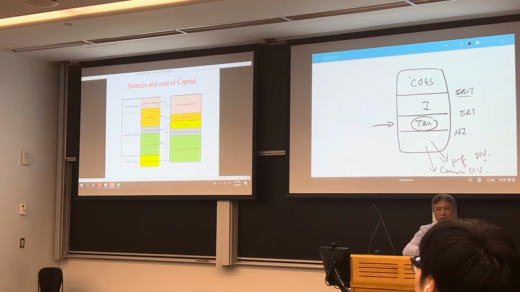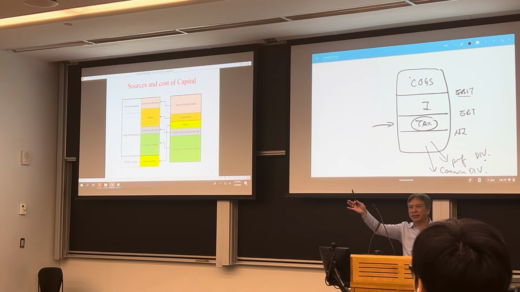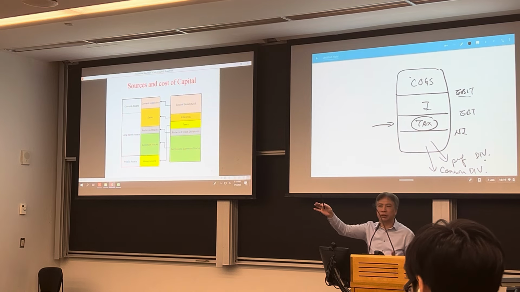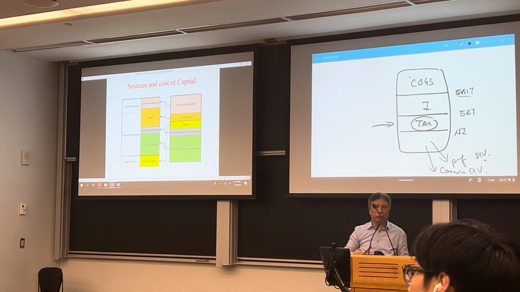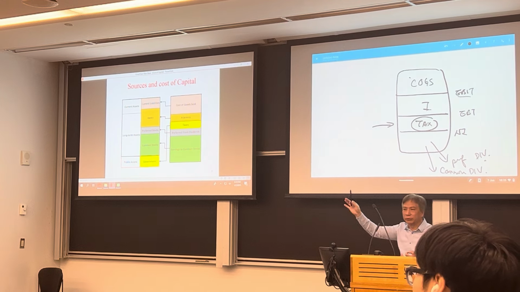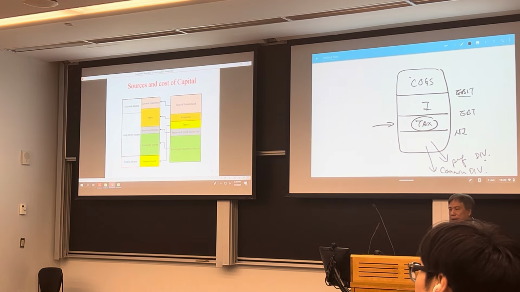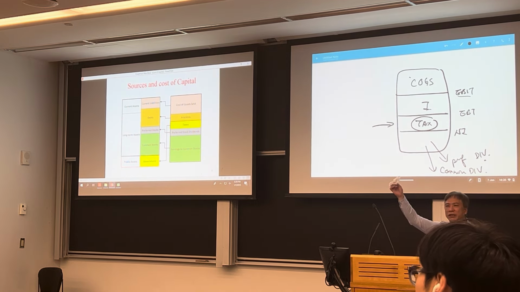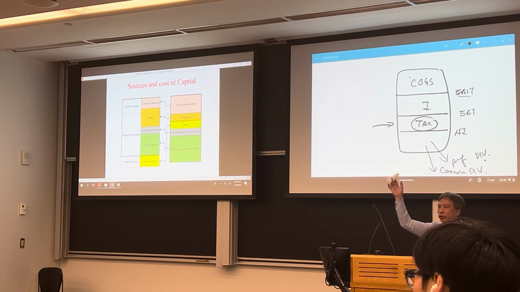Right? So if I give you one item and you cannot generate any cash flow from it, you cannot sell it, you cannot use it for any purpose, the value of this thing to you is zero because you do not get anything out of it. Even if I give you this paper, if you can sell it for $1 million, the value of this is $1 million, because this is the cash flow generated from this piece of paper.